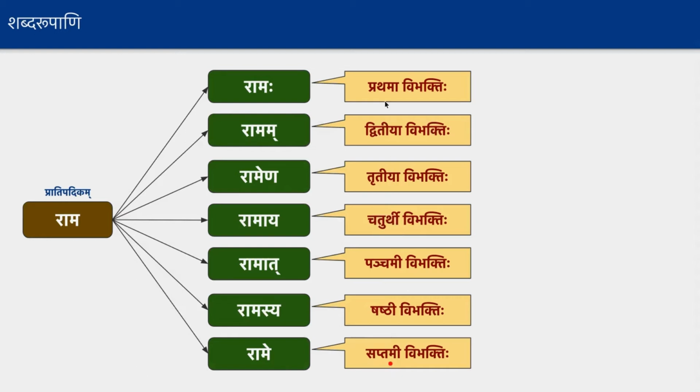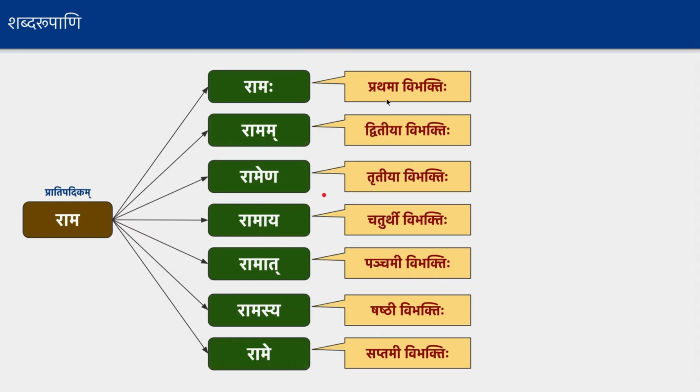It simply means first, second, third, fourth, fifth, sixth and seventh. That's the way it is named. The names are not given based on the meaning of the word, because any word, if you take Ramaya, Ramat, it really means a lot of things. That's why we don't name the Vibhakti based on the meaning of the form.